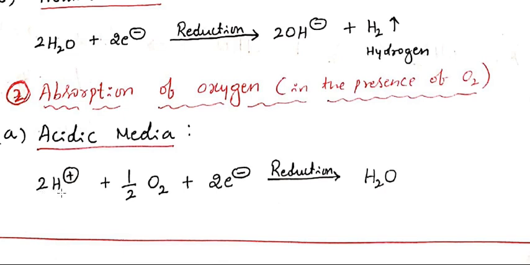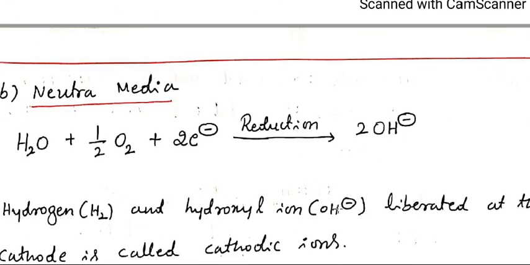Here, 2H+ plus half O2 plus 2 electrons. Look at balancing the equation: 2 hydrogen, 2 hydrogen. Oxygen is 1, since half O2 is a single oxygen. So in acidic media, H+ ion absorbs oxygen while receiving 2 electrons, which undergoes reduction to form water.